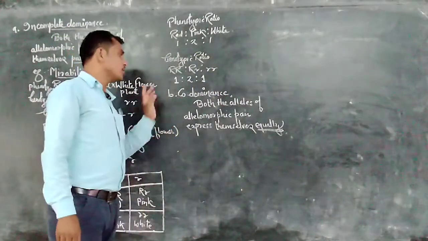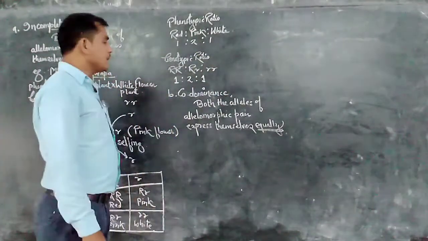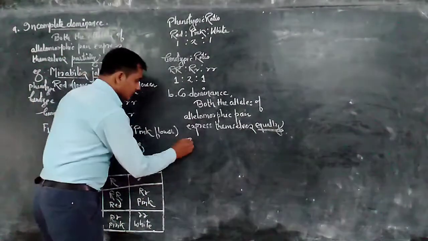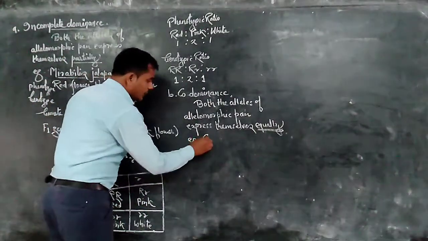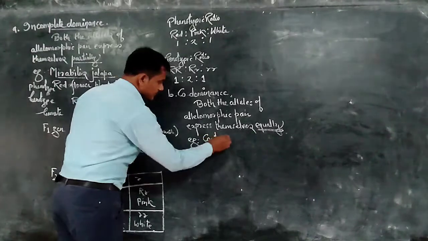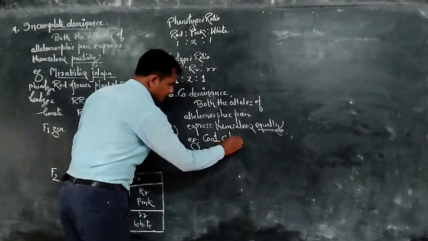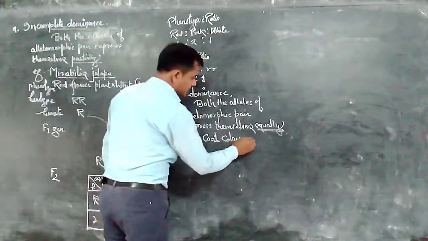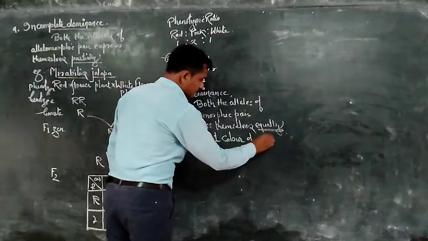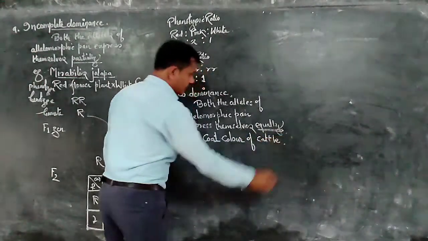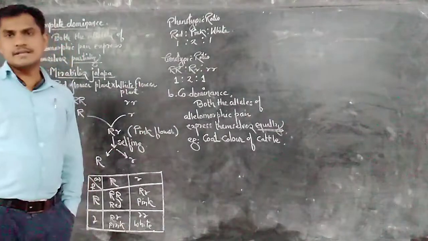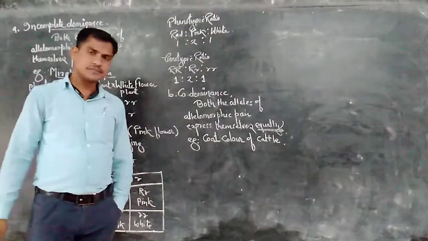This phenomenon is codominance. See the example of codominance: coat color of cattle is an example of codominance.